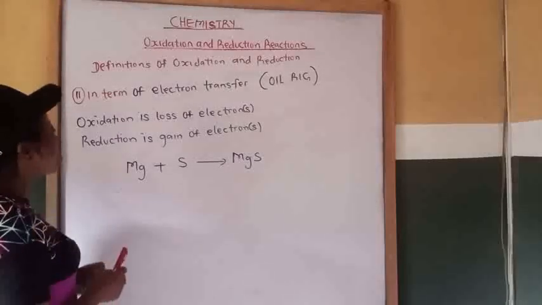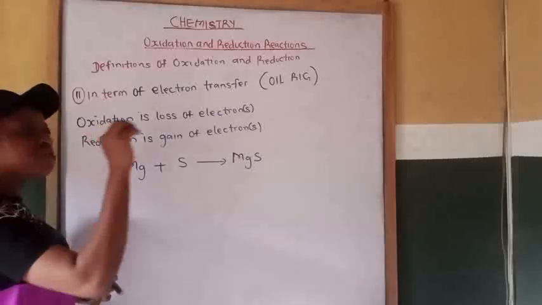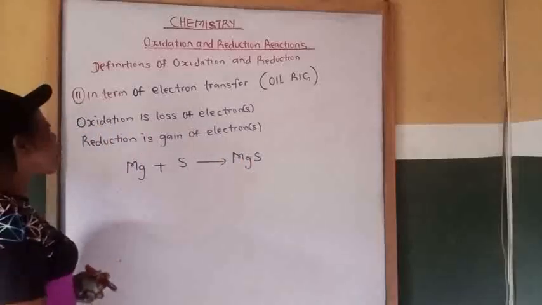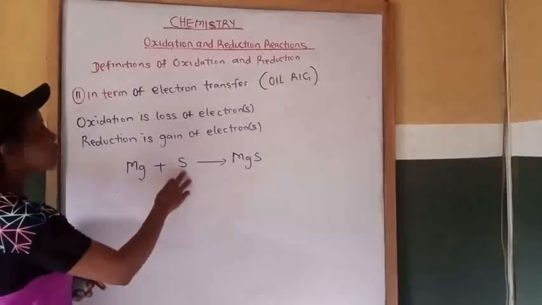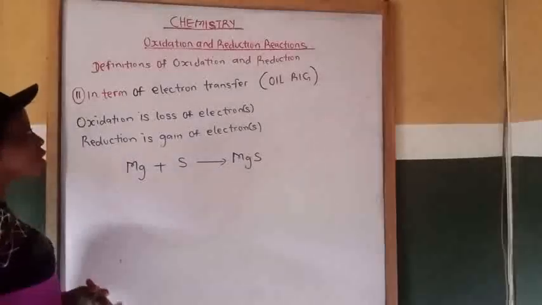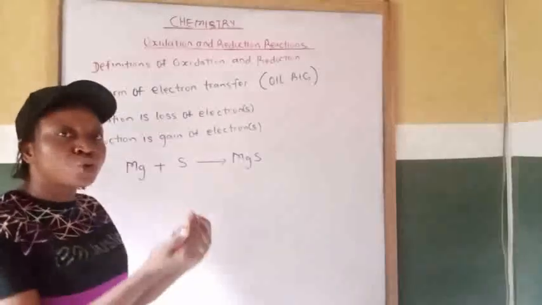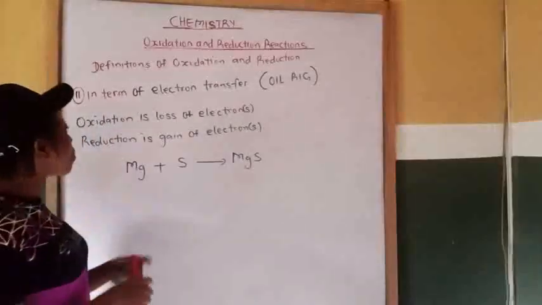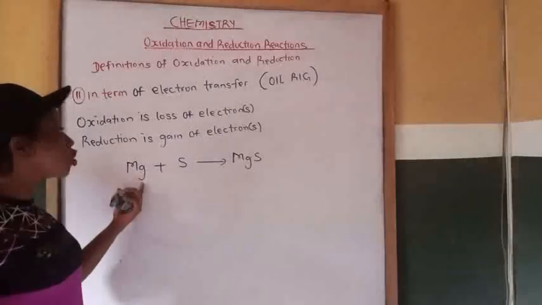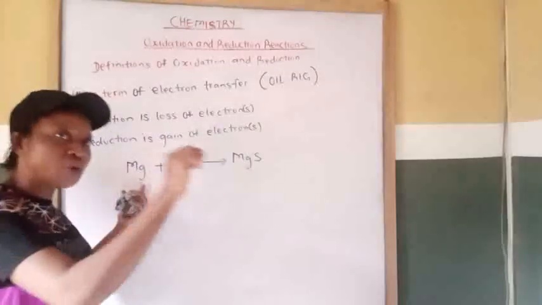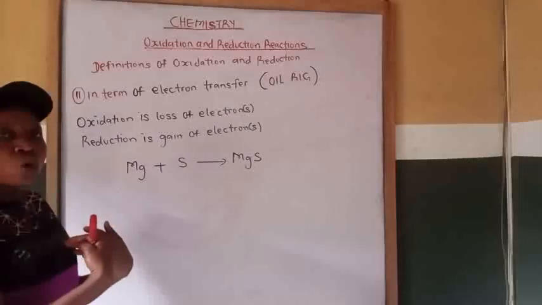Those with positive ions usually give out their electrons, which leads to loss of electrons. An atom with a negative ion usually gains electrons, so they are electron acceptors, which leads to gaining of electrons. So all positive ions donate electrons, which leads to loss of electrons, while negative ions accept electrons.